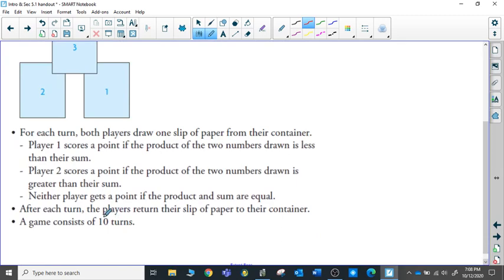And neither player gets a point if the product and the sum are equal. After each turn, they return the slips of paper to their container, and the game consists of 10 turns. So our goal is: do player 1 and player 2 have an equal chance of gaining a point? To see how this game works, we're going to try it right here.